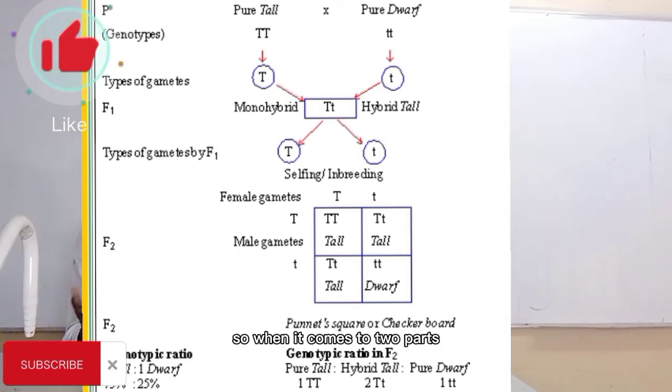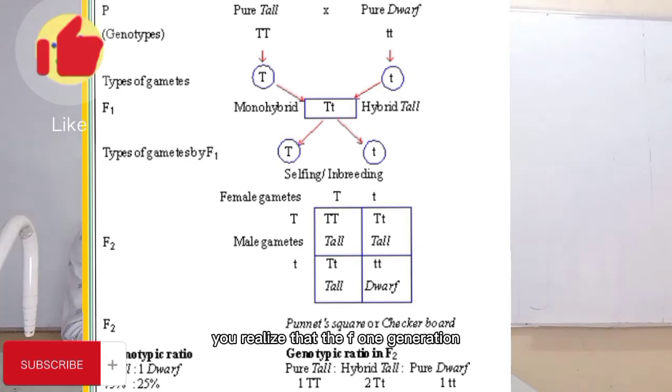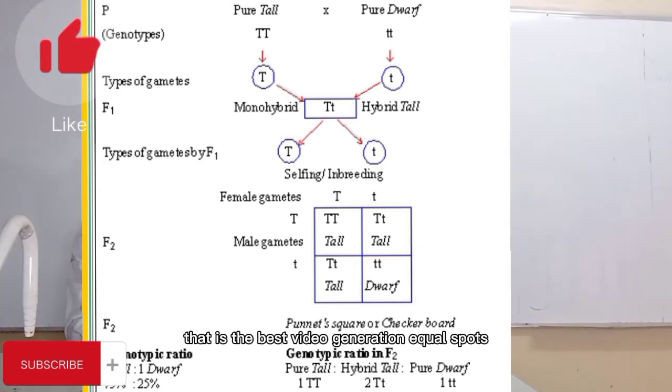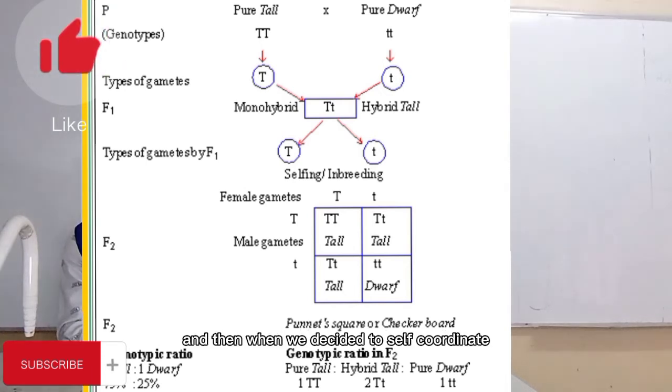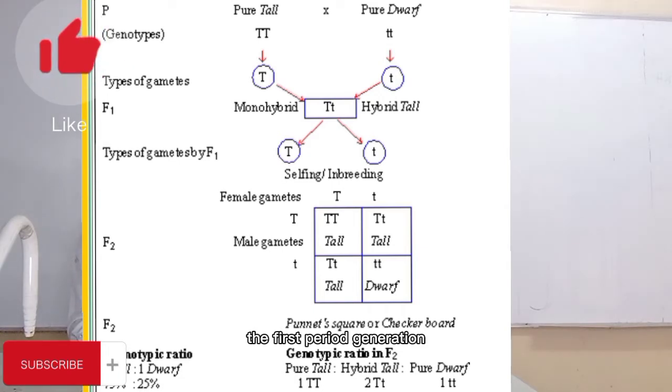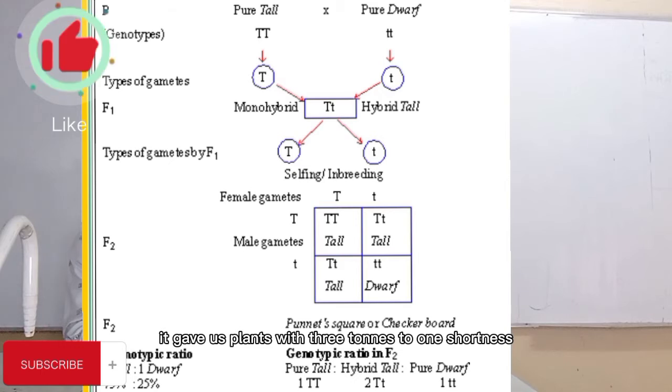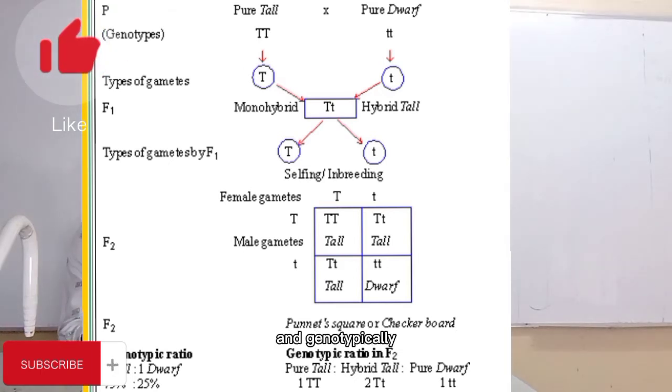When he crossed the two plants, he realized that the F1 generation, that is the first filial generation, gave us plants which were all tall. Then when he self-pollinated the first filial generation with one another, phenotypically, it gave us plants with three tallness to one shortness. And genotypically, it gave us plants with one homozygous tallness, two heterozygous tallness, and one homozygous shortness.